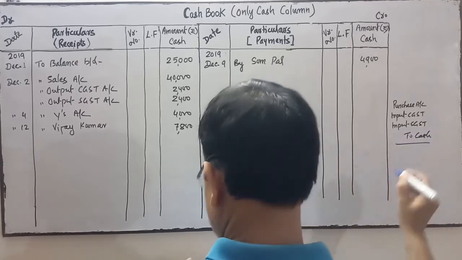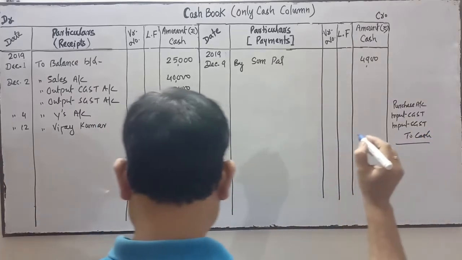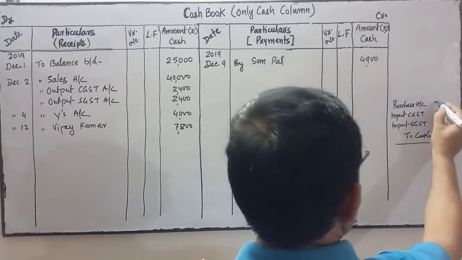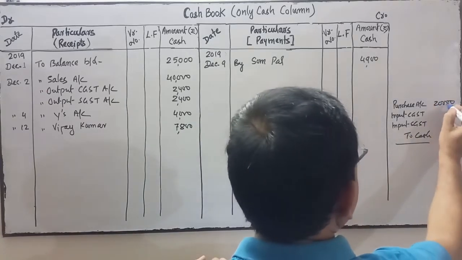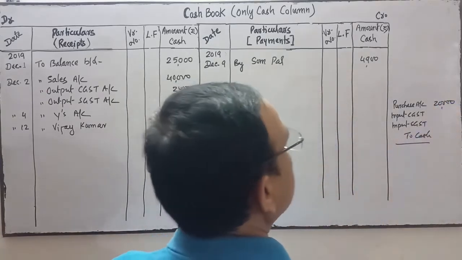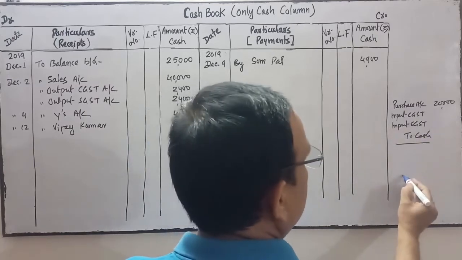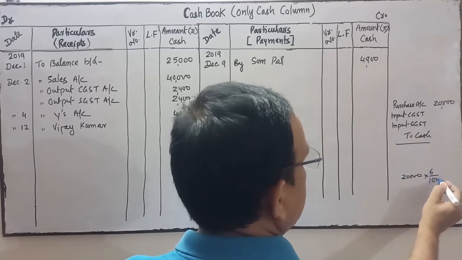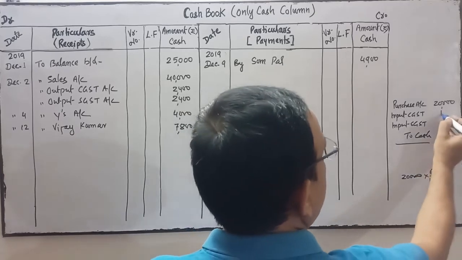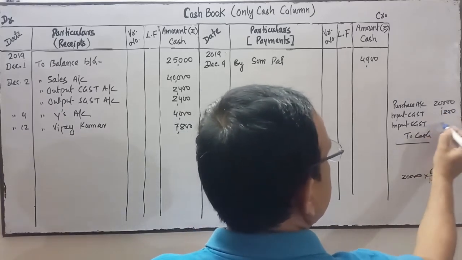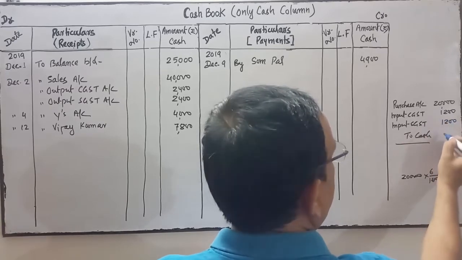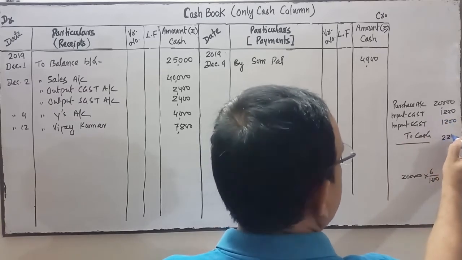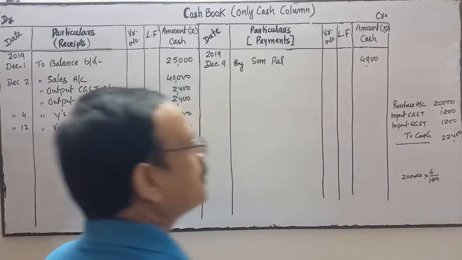So bought goods for cash rupees 20,000 and CGST is at the rate of 6%. 6% of 20,000, how much is it? 1,200. This is also 6% SGST 1,200. So total is 22,400. Cash goes out 22,400.